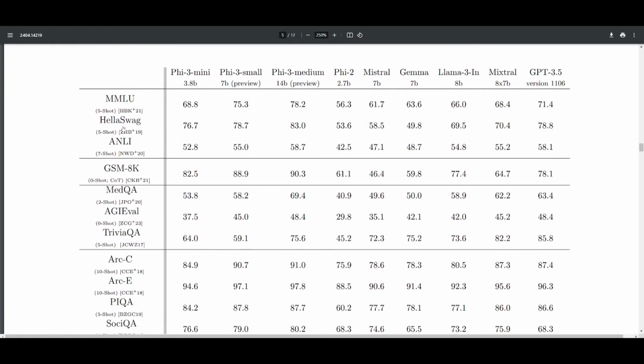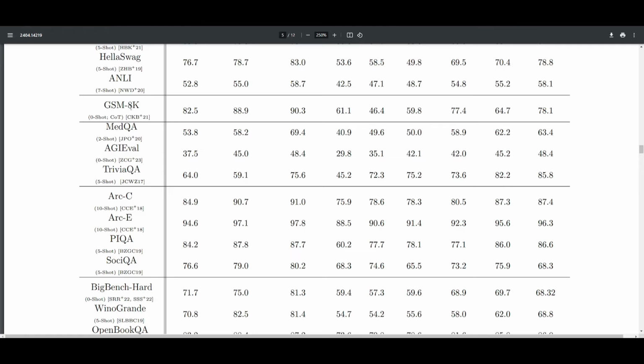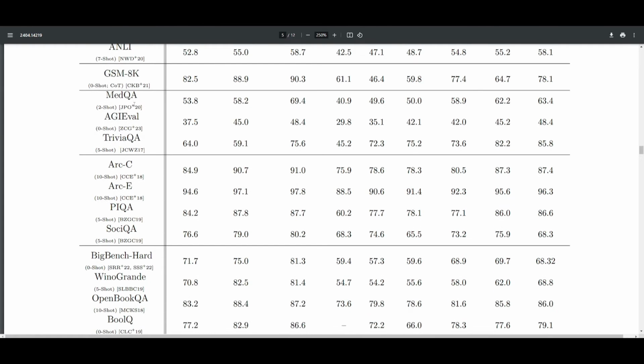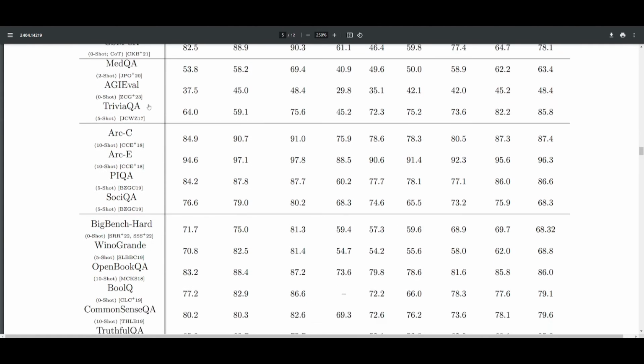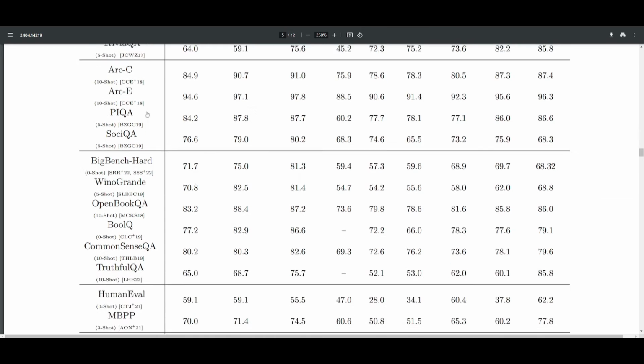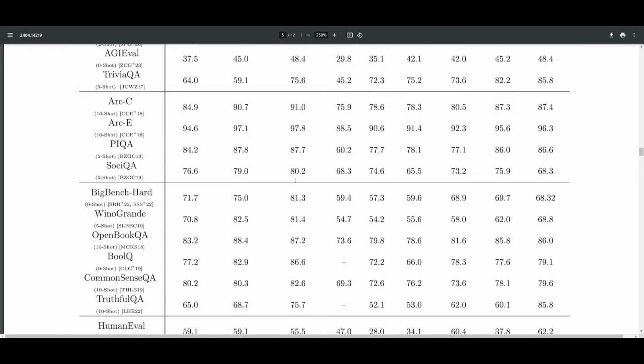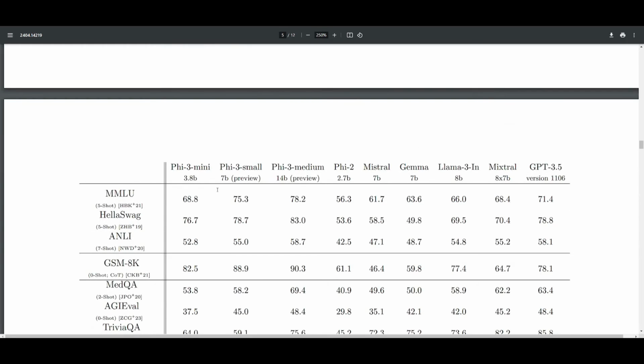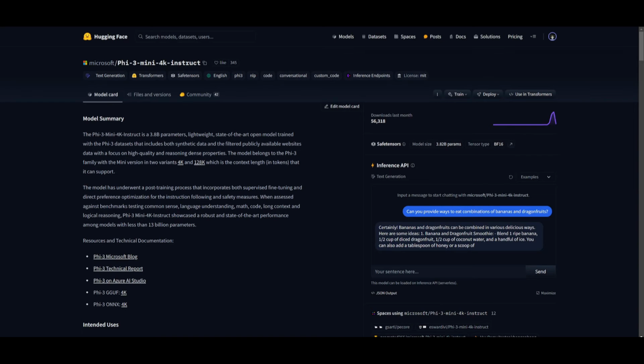These are the benchmarks that they've used to basically do standardized tests for the language model, and they use the same models for evaluating all models so the tests can be compared fairly. And we can see that from all the scores, they do a relatively good job in comparison to some of these other models. In some cases, it even outperforms GPT 3.5 as well as Mixtral, and it's just remarkable to see.